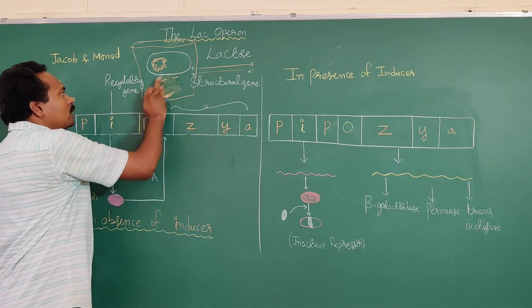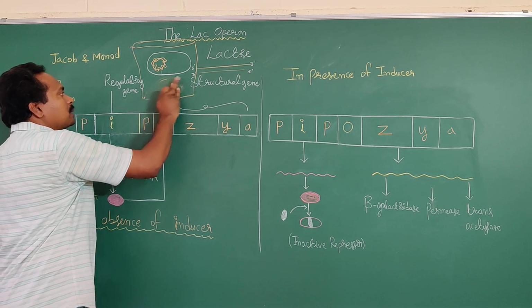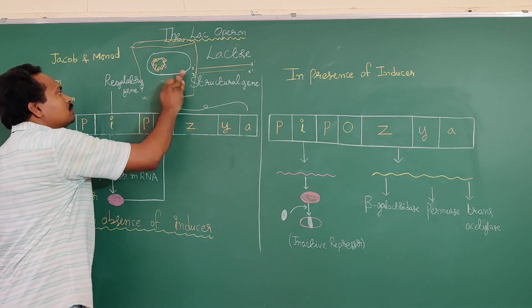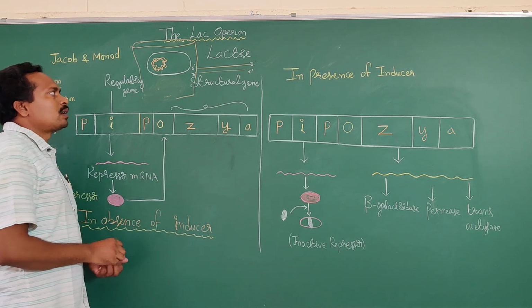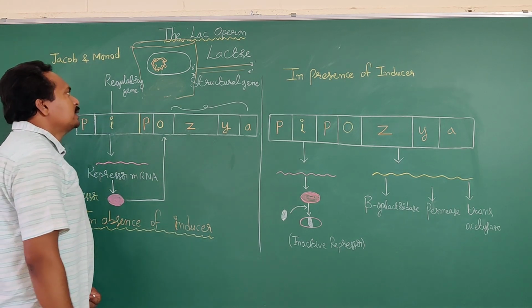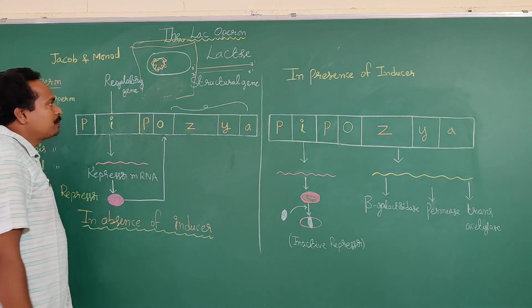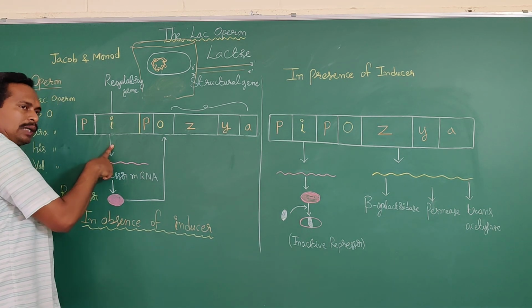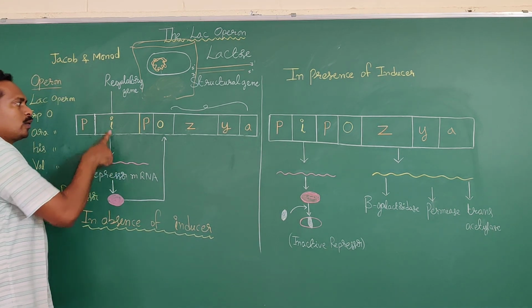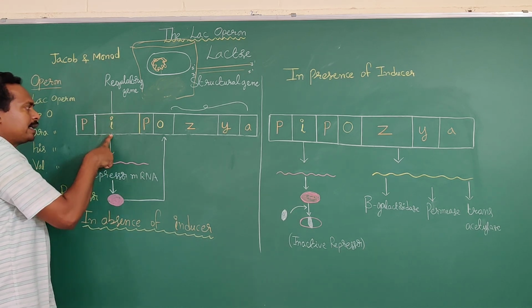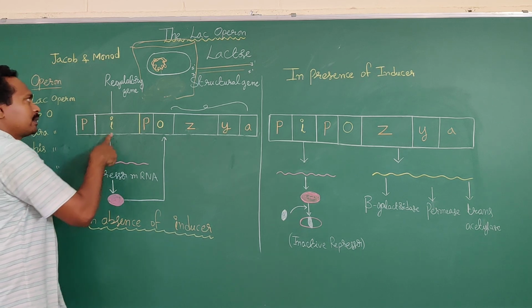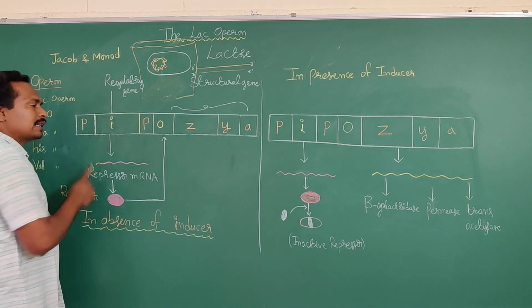If lactose is not available, what will happen? Suppose the lactose is not available to the Escherichia coli bacteria, in the DNA molecule, in the operon, the I, here I means inhibitor, that is the regulatory gene.